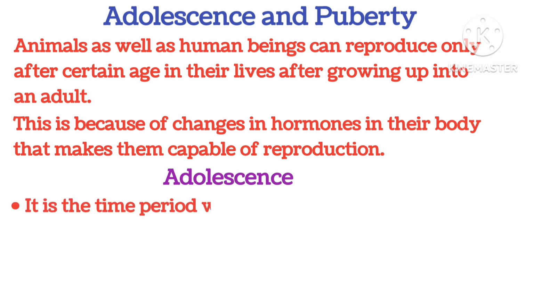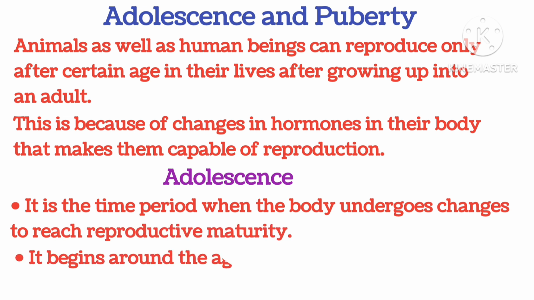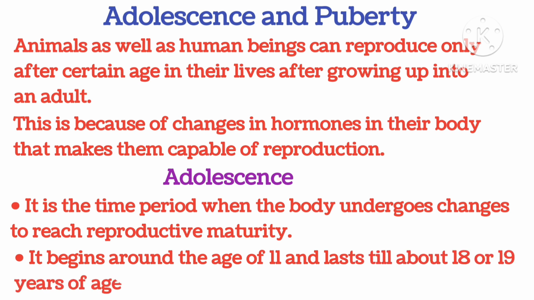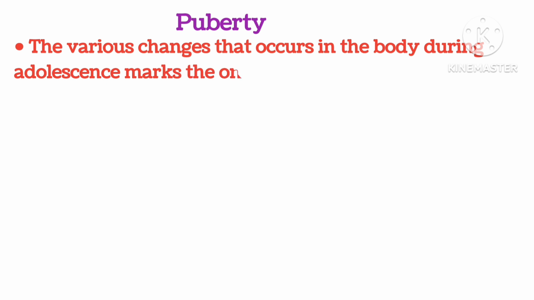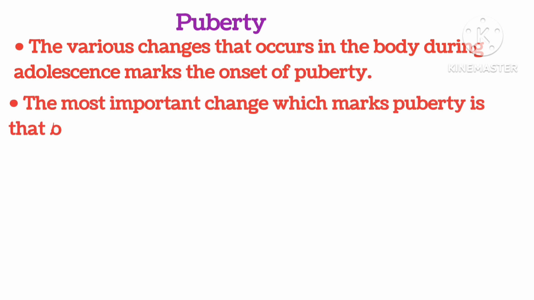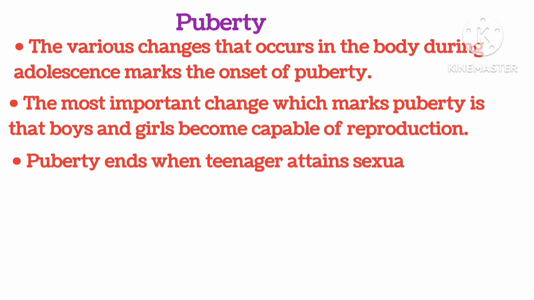Adolescence is the time period when the body undergoes changes to reach reproductive maturity. It begins around the age of 11 and lasts till about 18 to 19 years of age. Puberty. The various changes that occur in the body during adolescence mark the onset of puberty. The most important change which marks puberty is that boys and girls become capable of reproduction. Puberty ends when the teenager attains sexual maturity.